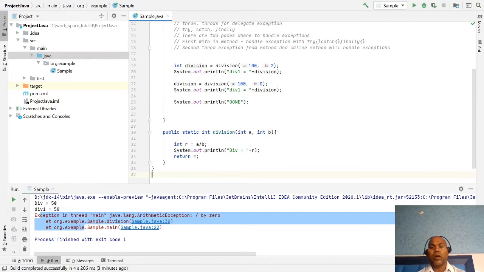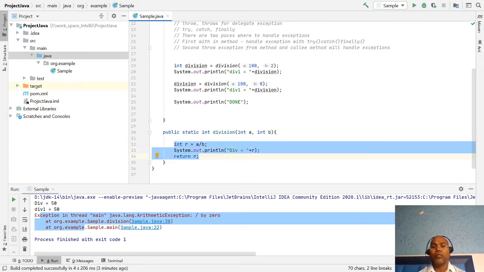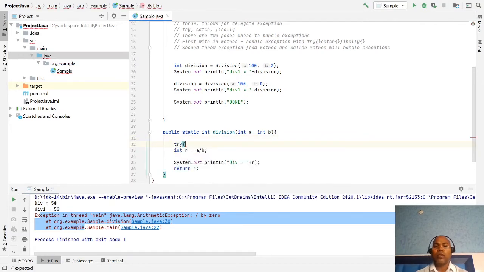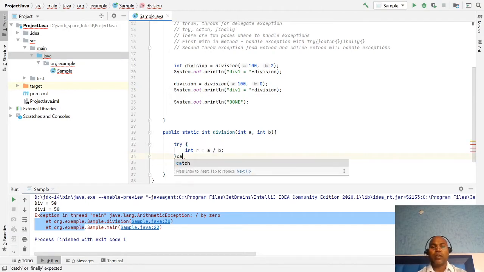Handling an exception means I don't want to propagate this exception outside of this method. That means exception handling happens within the block where the particular exception occurs. So for handling exceptions, there are some basic Java keywords. For the statement whose code can possibly throw a runtime exception, we use a try block to write the code, and to handle it we use catch exception.